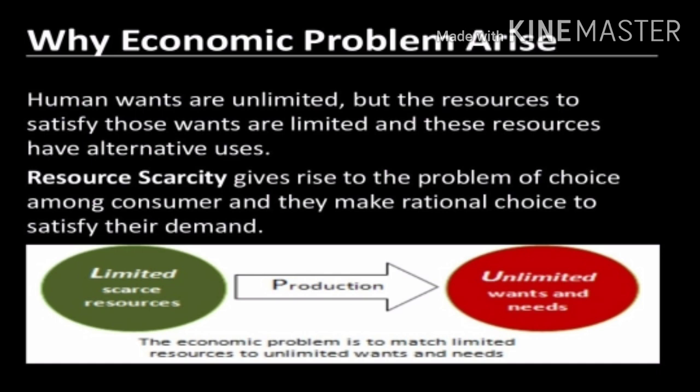But the resources available in the country are very, very limited. So scarcity arises. Since there is scarcity, we will go with the other choice. The term used to denote other choice in economics is alternative choice. Instead of purchasing a costly car, we can go with a cheaper car. So we have some alternatives to satisfy our wants. This is how the economic problem is solved.